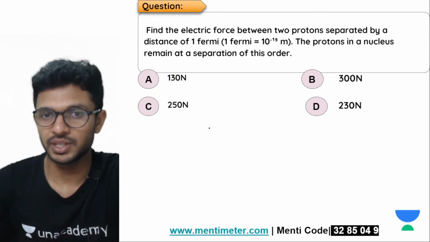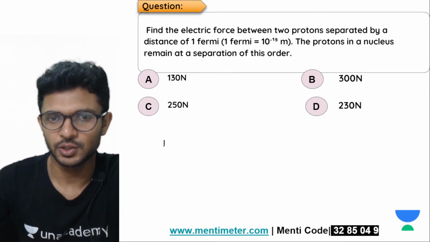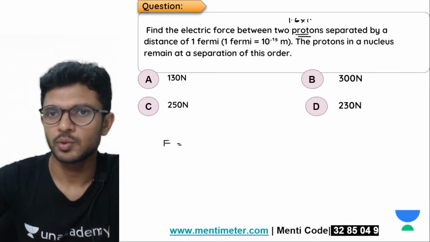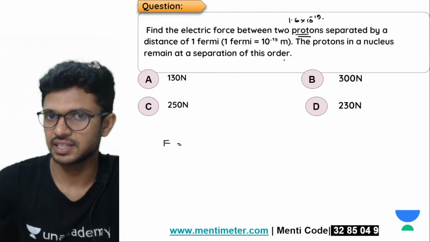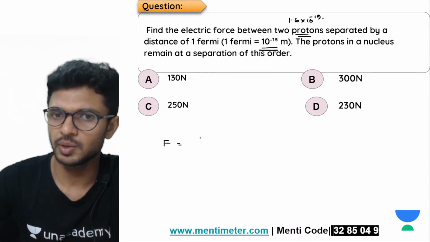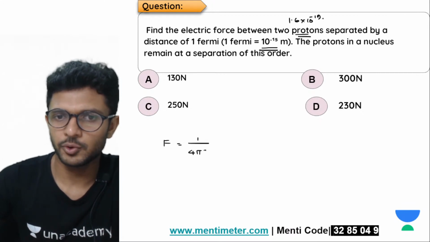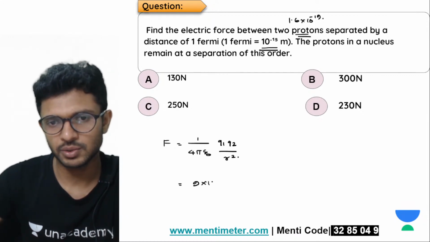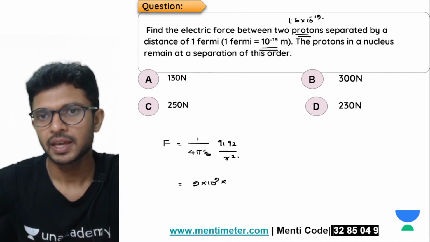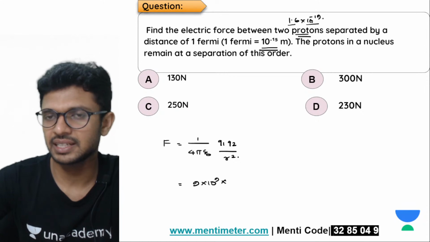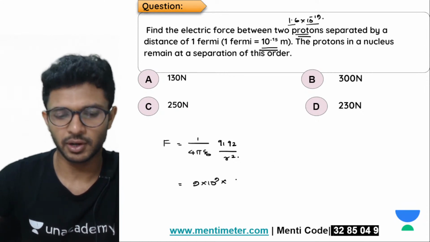Okay, so देख ले बच्चा लोग, how to deal with this question? It's very simple. So force between two protons. What is the charge on a proton? 1.6 into 10 power minus 19, right? Distance between them is 1 Fermi. So force will be equal to 1 by 4 pi epsilon 0 Q1 Q2 divided by R square, right? 1 by 4 pi epsilon 0 is 9 into 10 power 9. Okay, so Q1 into Q2, that is 1.6 into 10 power minus 19 into 1.6 into 10 power minus 19.